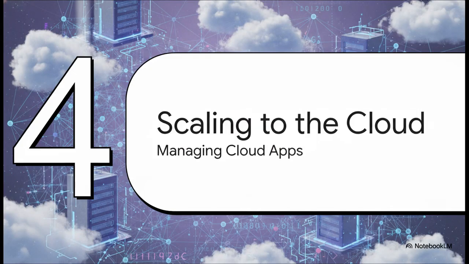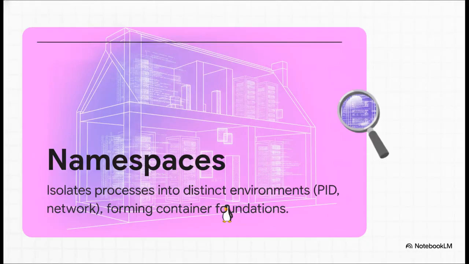Moving on to Section 4, Scaling to the Cloud. Let's step up to the macro level now. The massive global success of cloud computing is actually built on a Linux kernel feature called namespaces. Think of namespaces kind of like isolated rooms in a giant house. You can put a process in a namespace and it gets its own completely private view of the system, its own process IDs, its own networking stack, and its own mount points. It literally thinks it is the only application running on the whole machine. This brilliant separation forms the absolute core foundation of modern container technology, keeping thousands of cloud applications from interfering with one another on the exact same physical server.